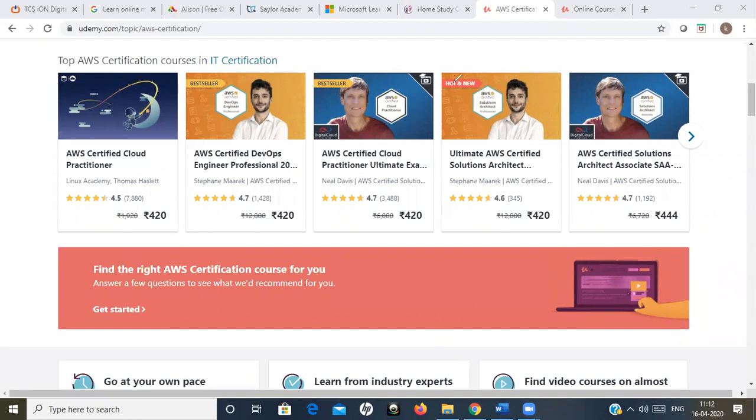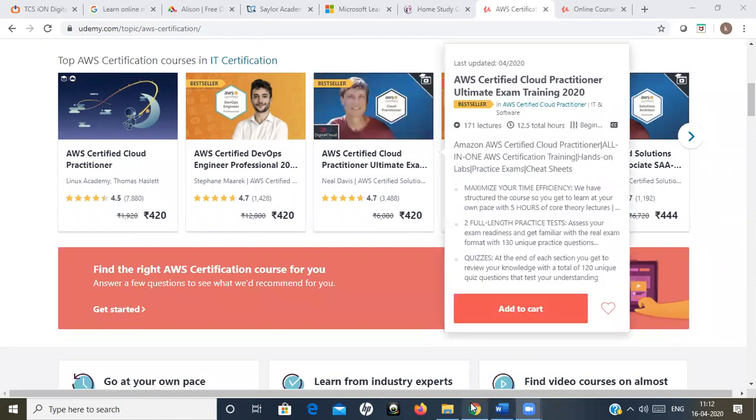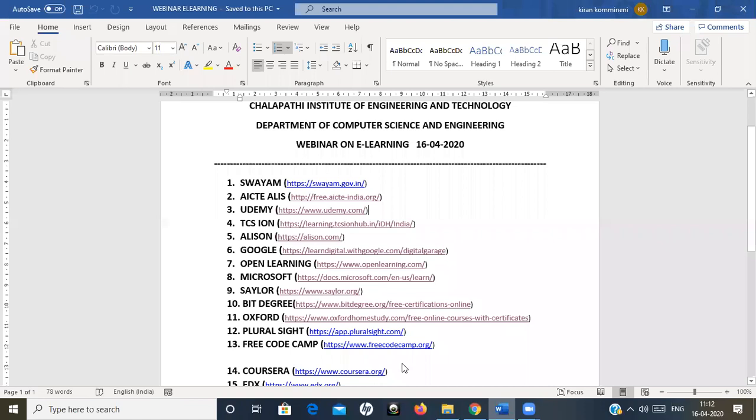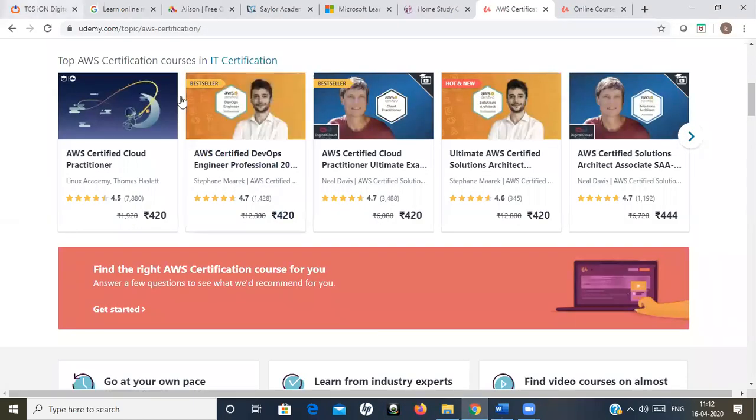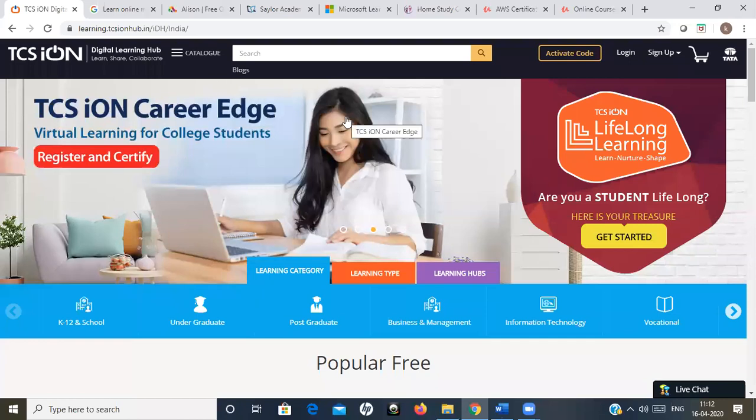That is regarding the third one. And the next one is TCS ION. This is a very important course started by TCS during this lockdown period, where you can learn everything. One course is there particularly in TCS ION. This is the course Career Edge.